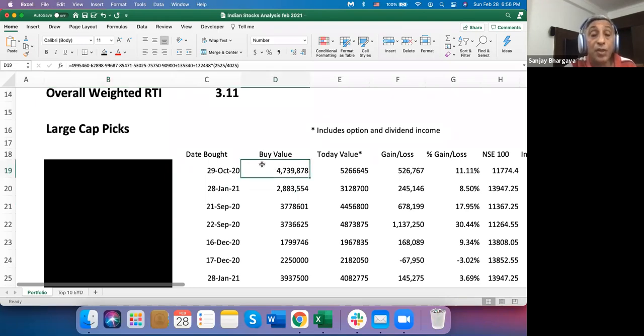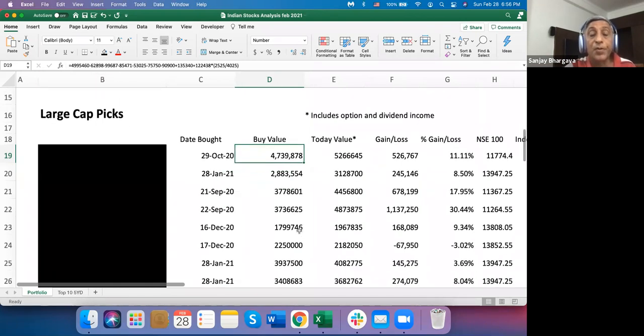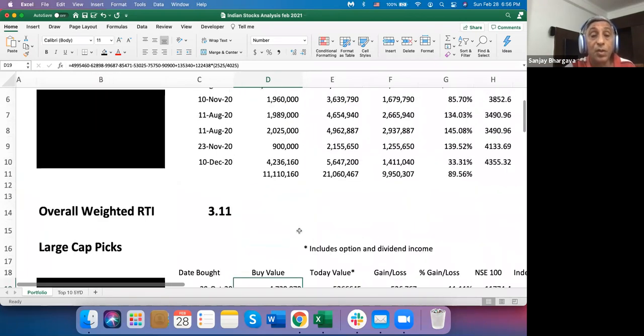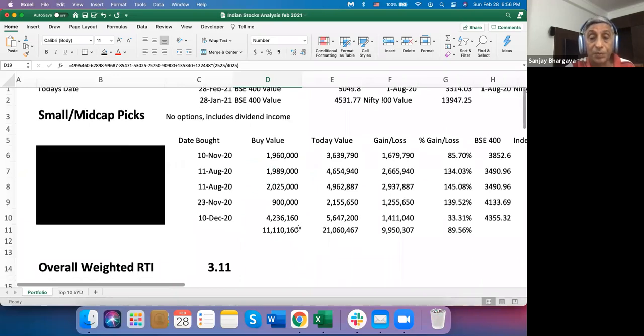But for now, you see various numbers here, which is the price at which I bought it. If I made some money selling an option, then it'll be a negative. If I paid some money on the option, then it'll be a positive. So that is the buy value for the large cap picks.